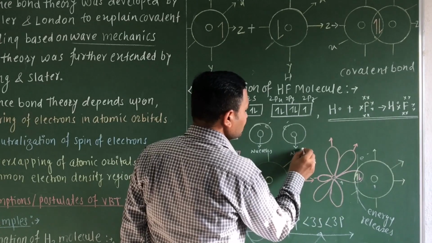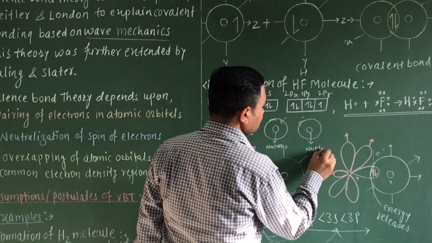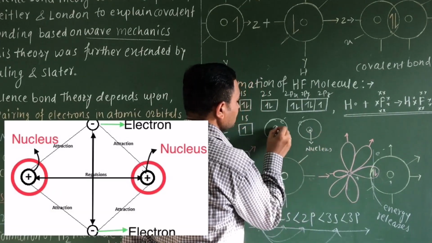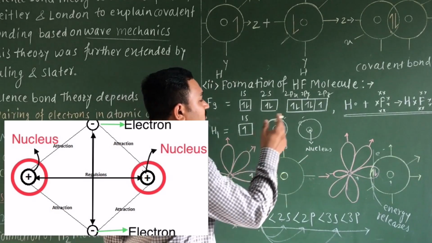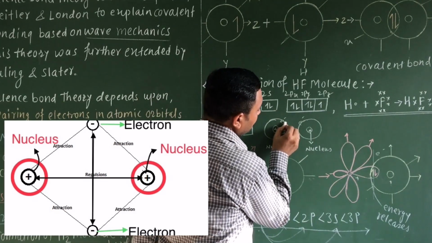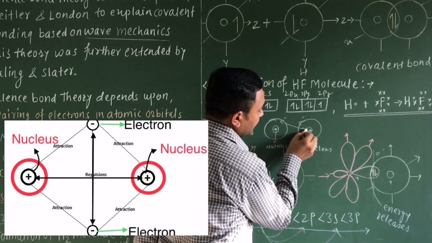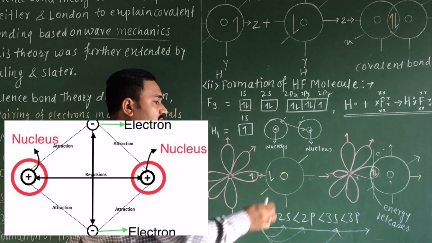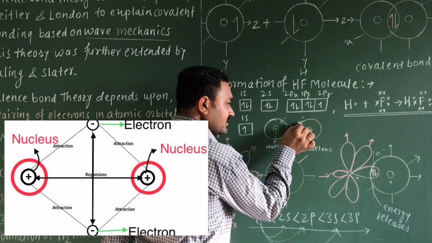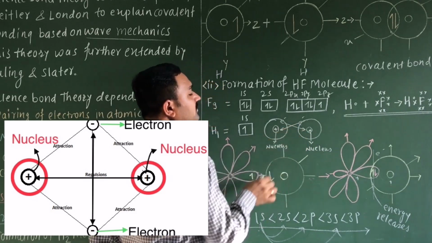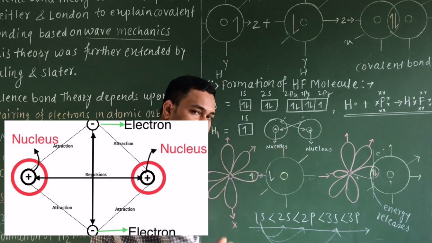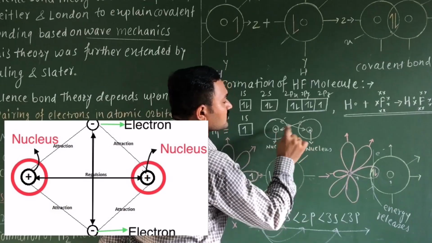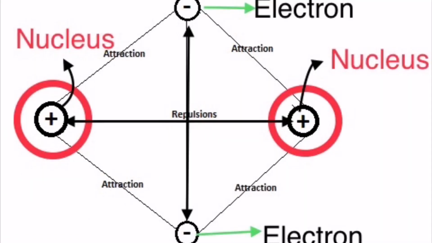As you know, the nucleus is positively charged and electrons have the negative charge. So the electrons of this atom will be attracted by the nucleus of this other atom, while the electron of this atom will be attracted by the nucleus of this atom. Okay, so this is the force of attraction which is developed during the formation of any chemical bond.